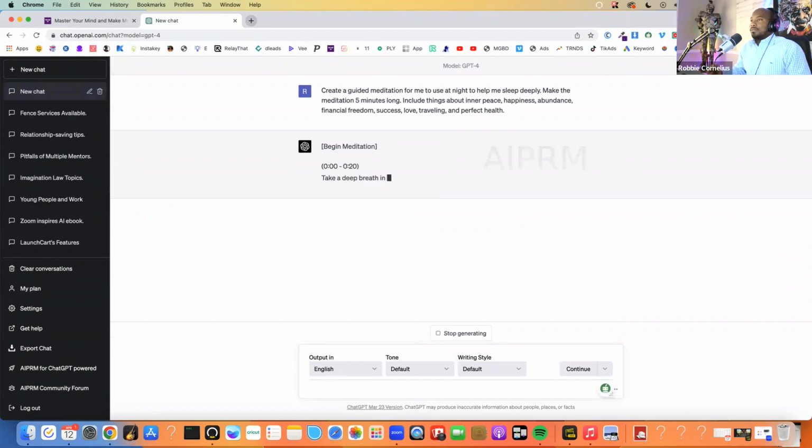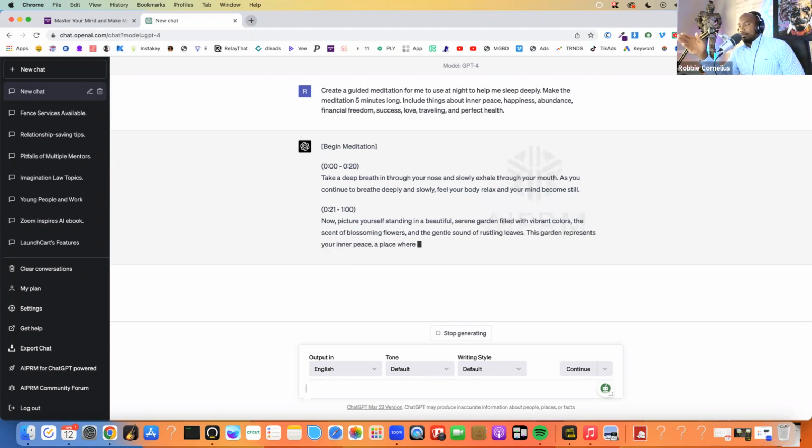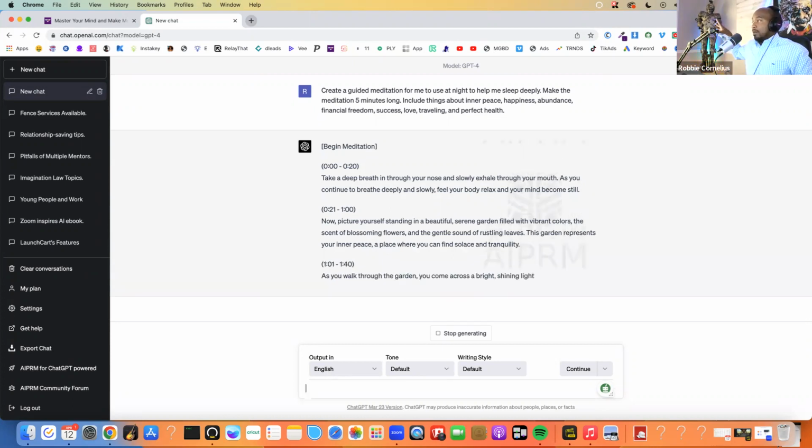And ChatGPT 4 is not as fast as ChatGPT 3. As you can see here, it's clearly thinking about everything as it's speaking it out, as it's giving it to you right here. ChatGPT 3 is just like bam, right?